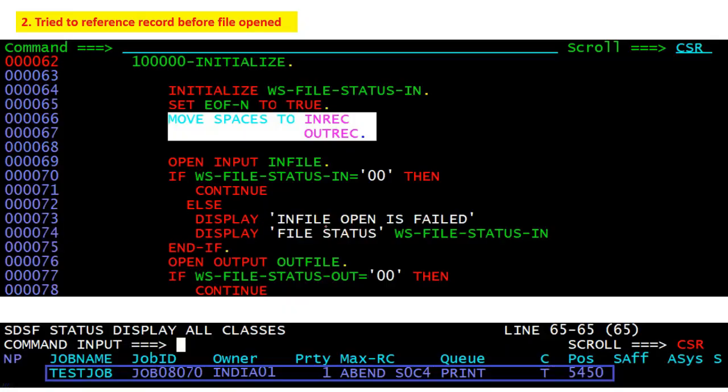Okay, and the next point is that we are trying to refer to a record before file open. Like you have an input file and an output file, and you are opening them here, but you are initializing the input record or output record of the input file or output file before opening, so you will receive the SOC4 abend.